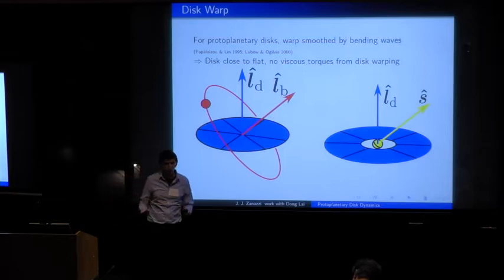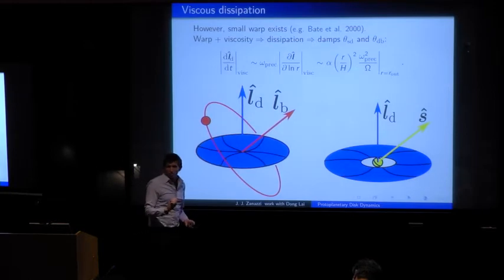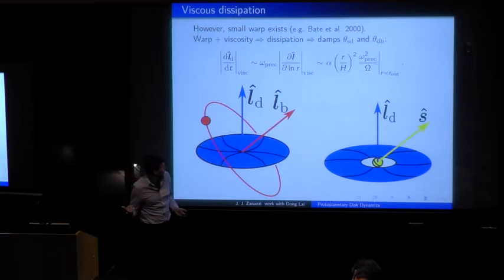So to leading order, we can very effectively approximate this disk as a rigid plate being torqued externally by the binary companion or the spinning host star. However, the disk is not totally flat. It has a small twist, which means that the inner angular momentum of the disk is slightly misaligned with respect to the outer angular momentum direction of the disk.